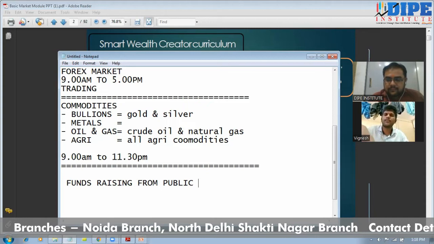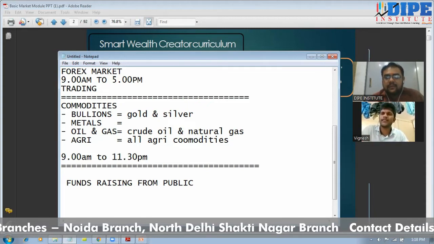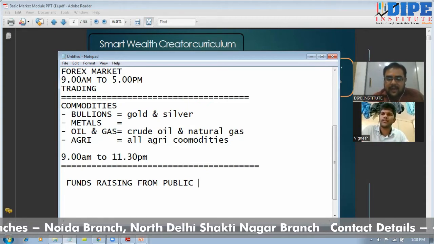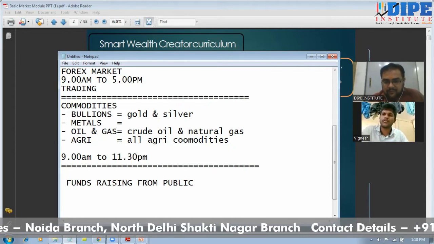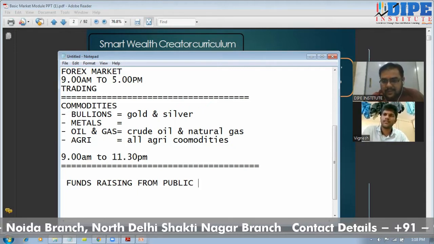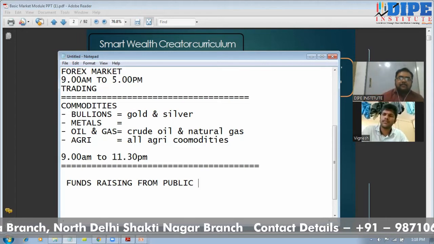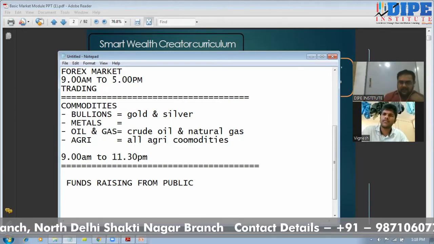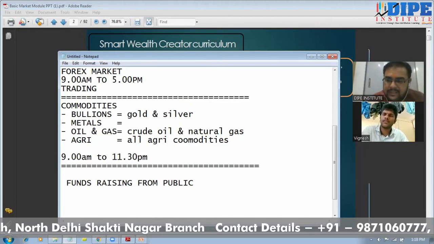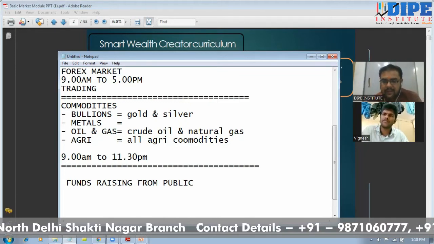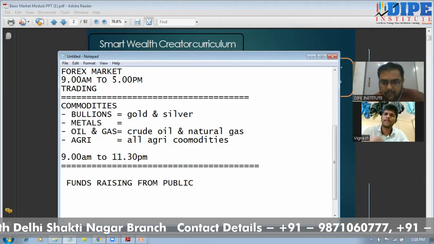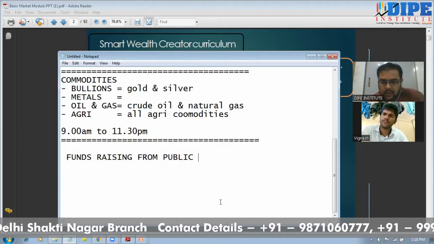Maybe the interest rate there. Okay, interest rate can be one thing, but what is the major reason why a bank is not opted by the company? See, let me tell you. Now the fundraising can be done by a company from public and from bank, from both the sources.